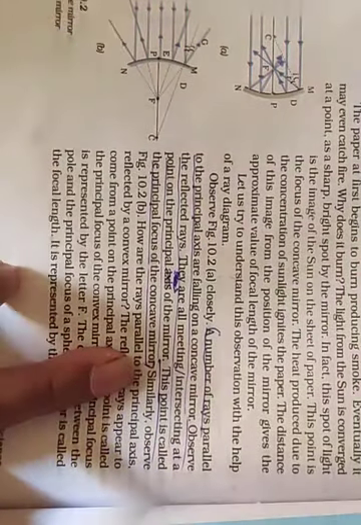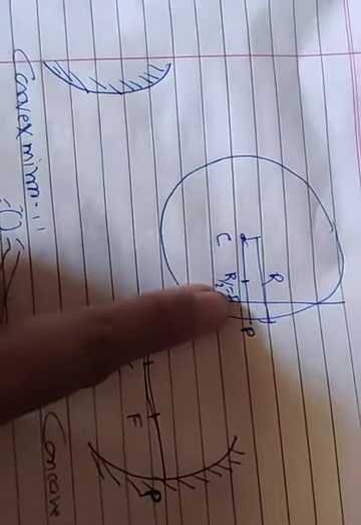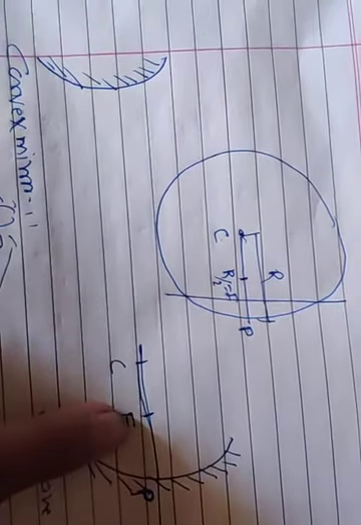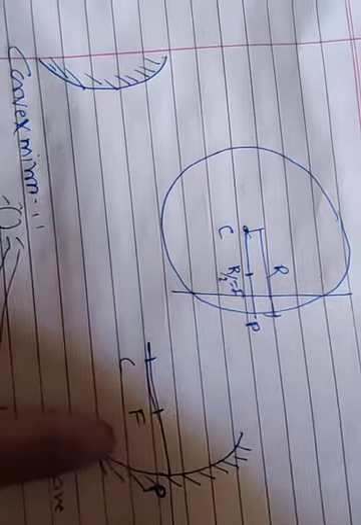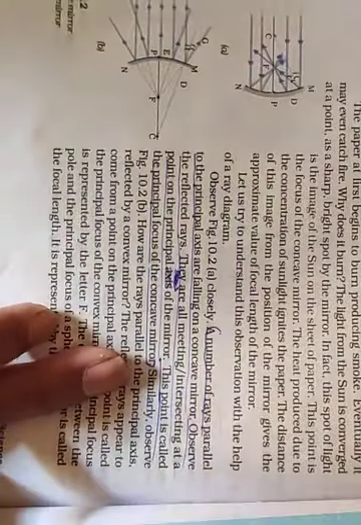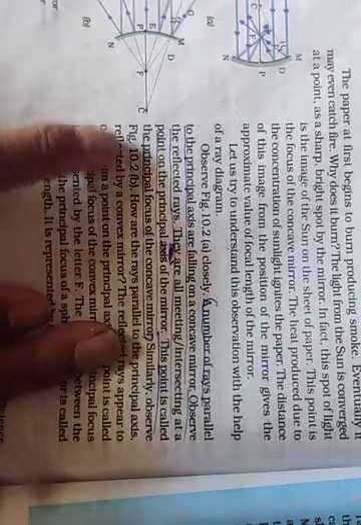This point is called the principal focus of the concave mirror. I told you that R by 2 is equal to F. So this point is called the focal length, which is half of this. The same thing has been explained with the help of activity 10.2. So this point is called the principal focus of the concave mirror.